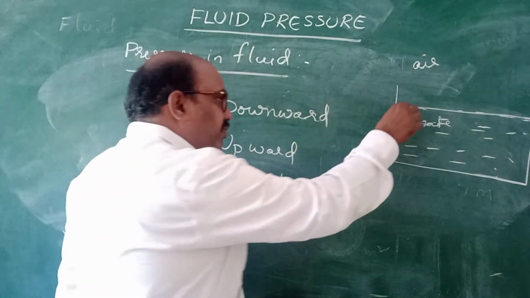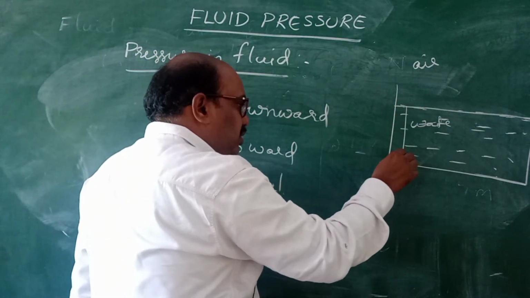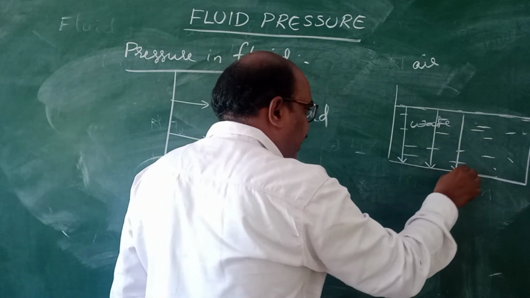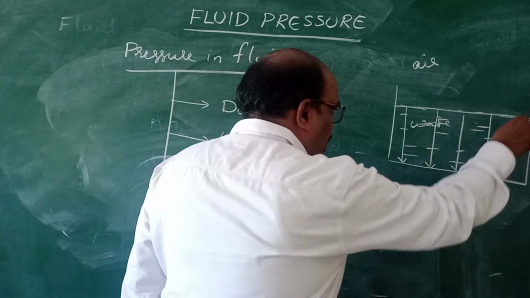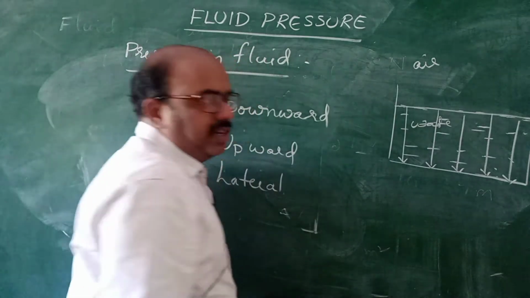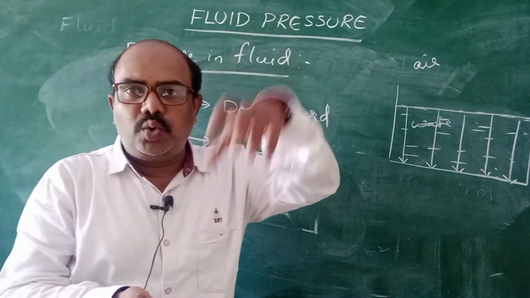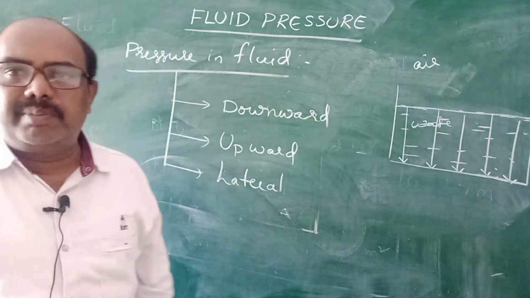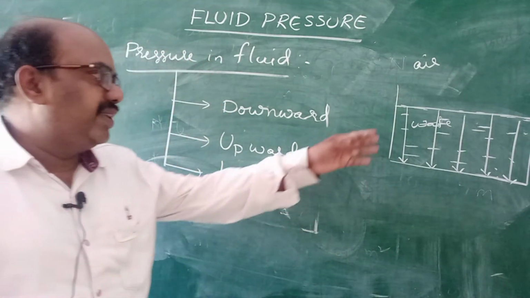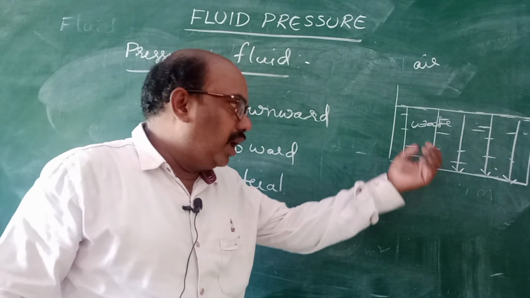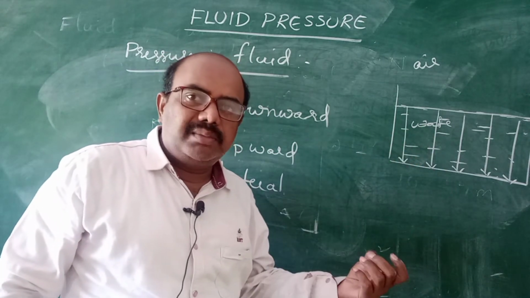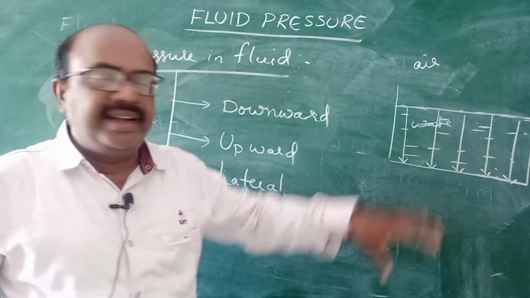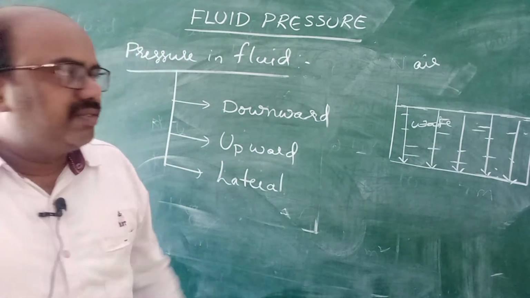From this free surface to the bottom, some force is exerted by the fluid downwards. This is called downward pressure. That means this total water is pressurizing downwards. Downward pressure always acts towards the bottom of the vessel because of the atmospheric pressure and because of the density of the fluid. Those things we will see later.